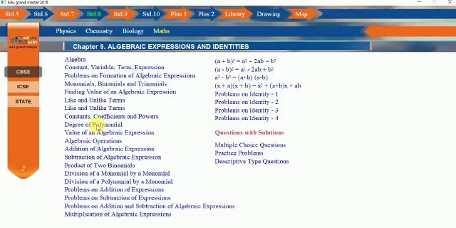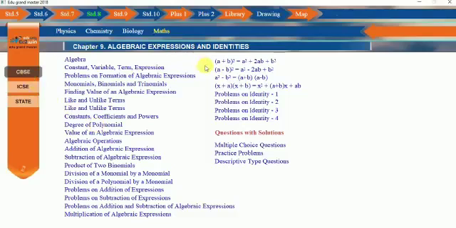Now most of us would have learned this mathematics formula in our school: a square minus b square equals a plus b into a minus b. When we suddenly hear Sachin Tendulkar's name, there's an image formed in our mind. But when somebody tells us a square minus b square equals a plus b into a minus b, we are blank. Because our education system gives more emphasis to theoretical knowledge.